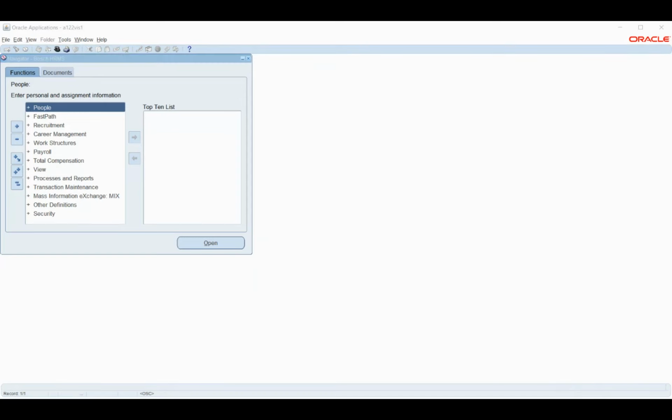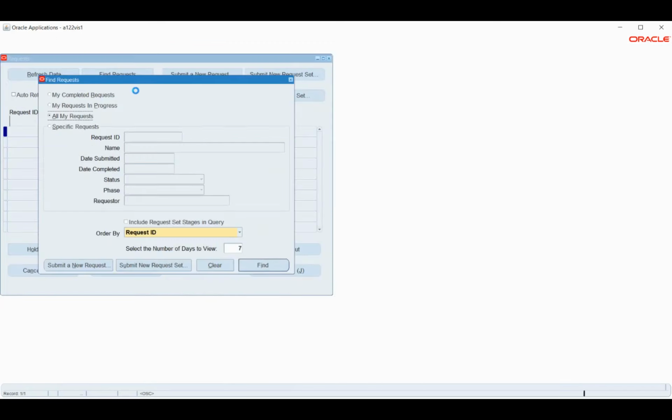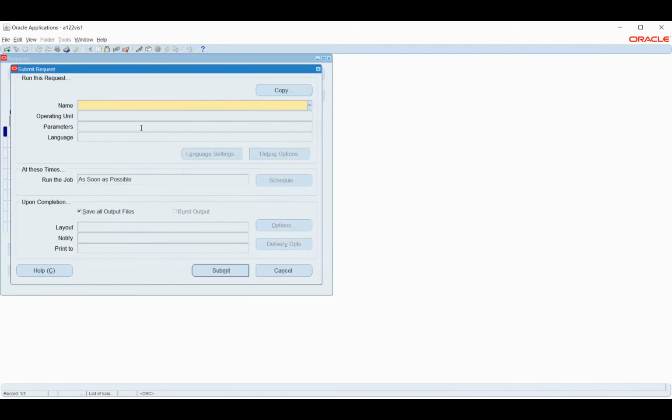Sir, for tomorrow, for which period, which month do I have to run? You can run for March. If you want to run from the first or for February, you will have to do the rollback, which I did, the same process. If you don't want rollback, then you will have to go with March.